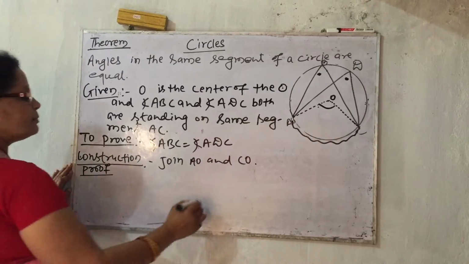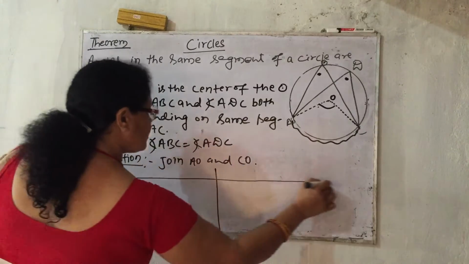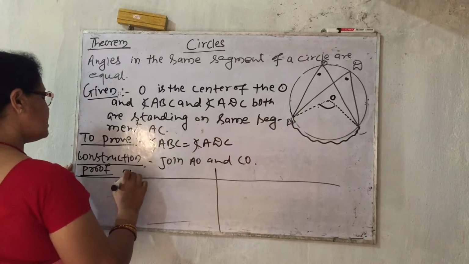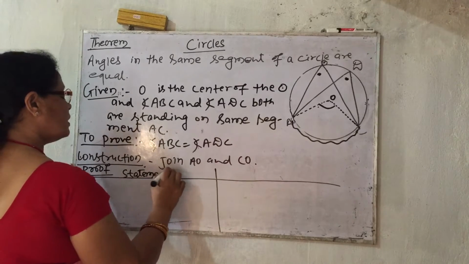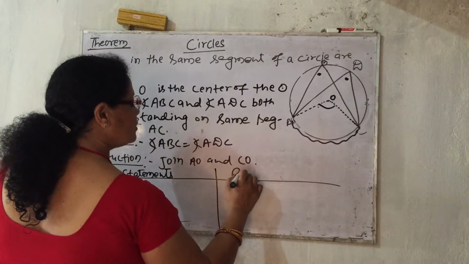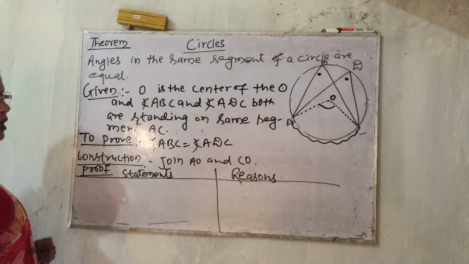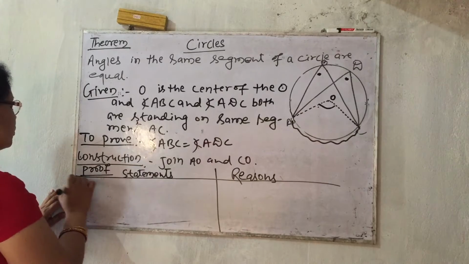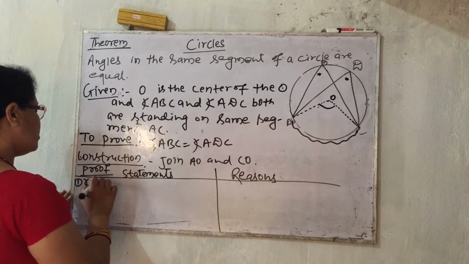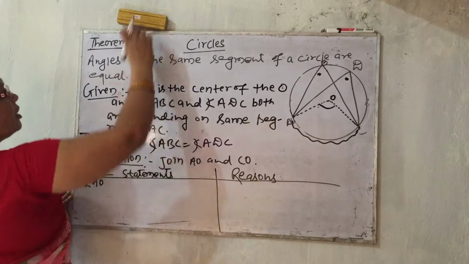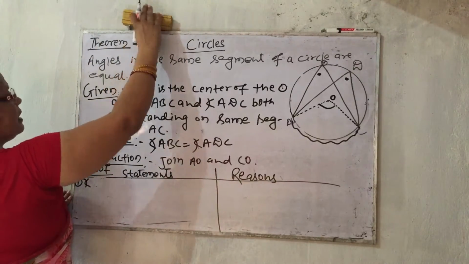Now proof. In proof, what we have to write down? This side statements and this side reasons. Now to prove this, number 1, let's first write down this angle ABC.